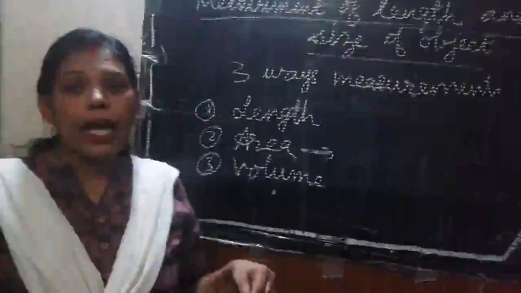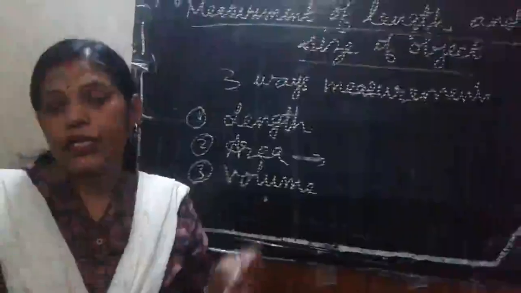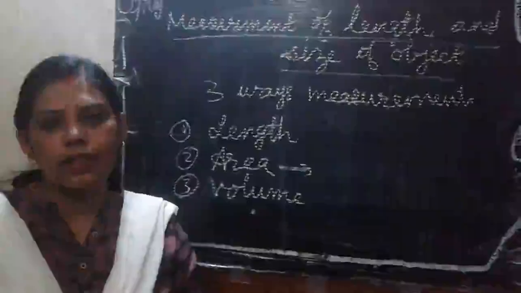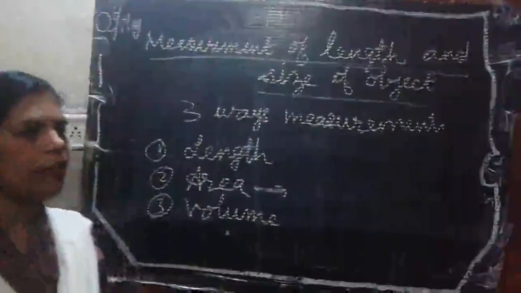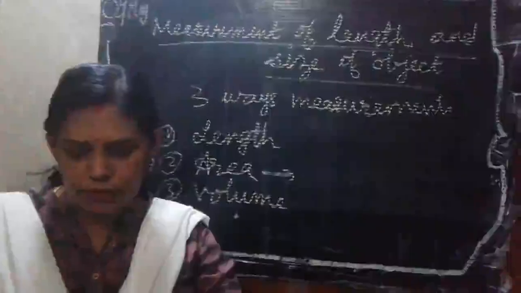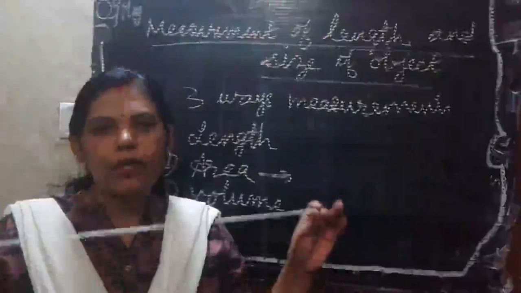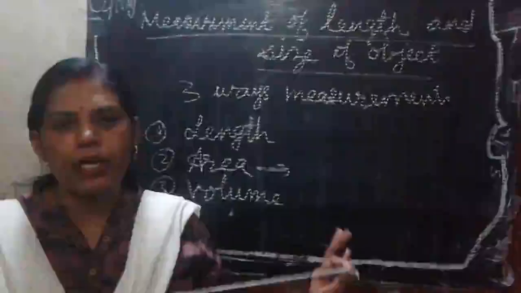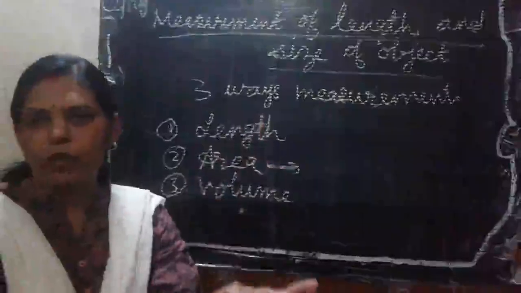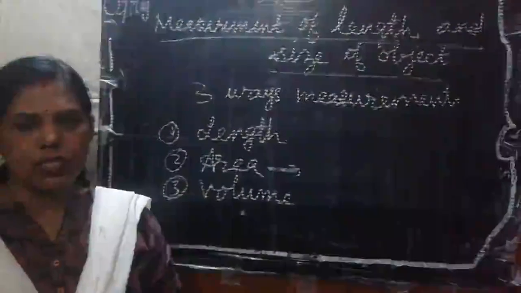Because in the ancient time there were no particular tools for measuring things, right? So if we are measuring the table or your house bed, then we can measure by using the thread, because we have to measure only the length and breadth. Then we can give the particular thread to the person and he can measure it, right?